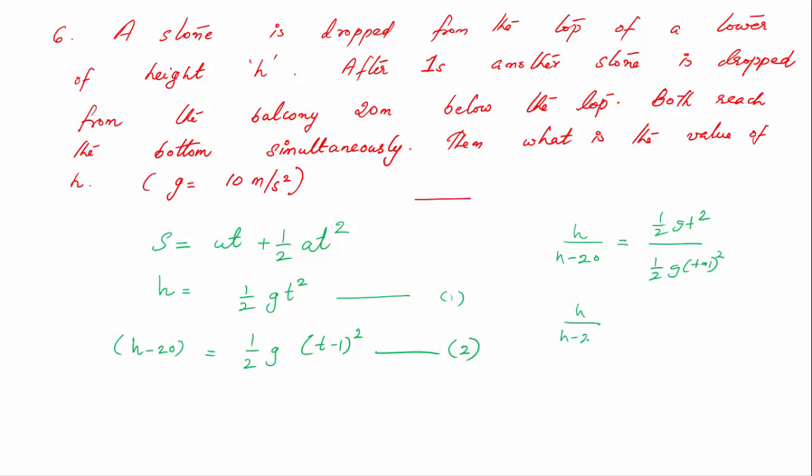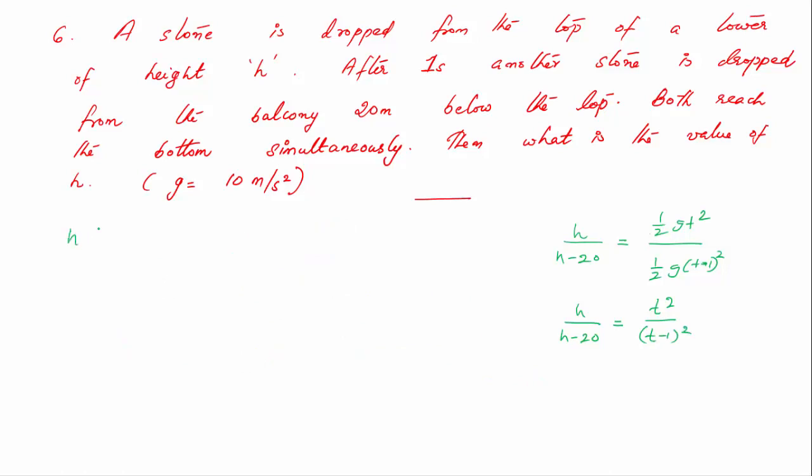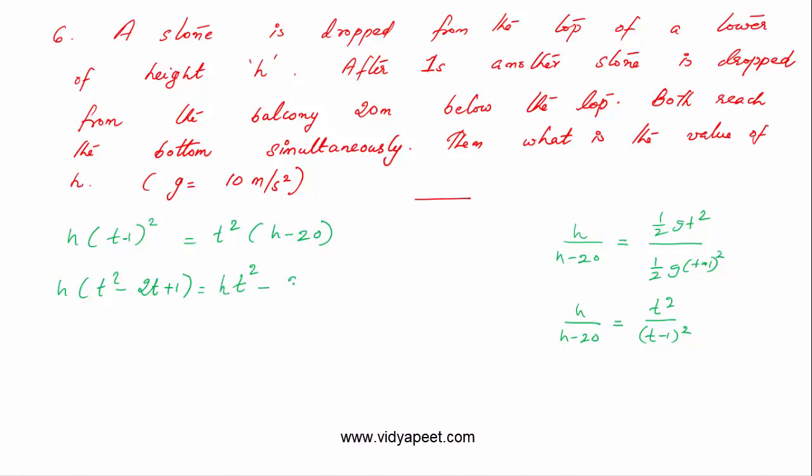So you will get h by h minus 20, half g cancelled, t square divided by t minus 1 the whole square. So you can say h into t minus 1 the whole square equal to t square into h minus 20, or h into t square minus 2t plus 1 equal to t square h minus 20 t square.